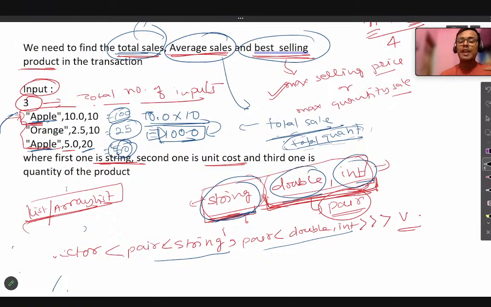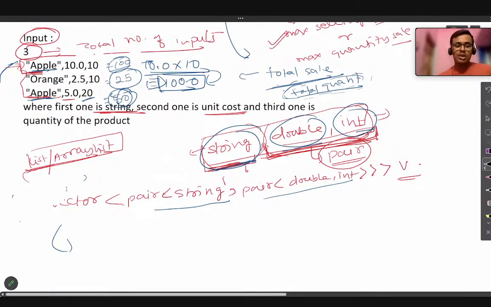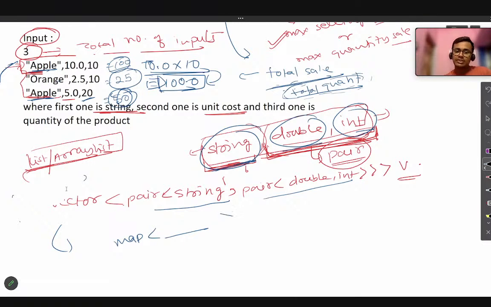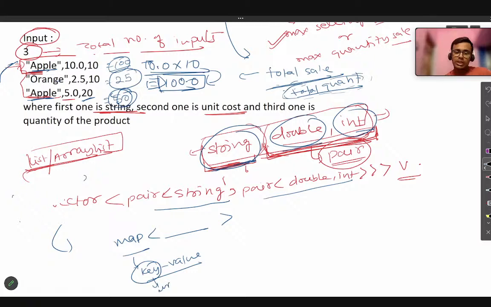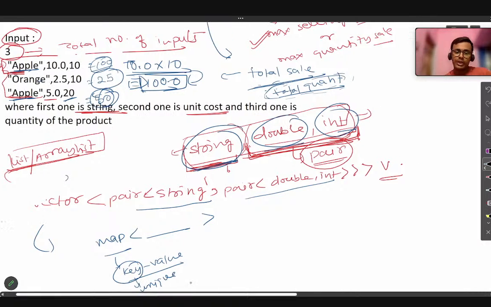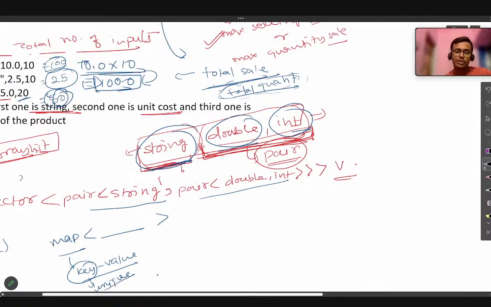So how to track this? For tracking the best selling product, we could use a map, because the map is what? Hash map. We have discussed this in the previous class also. Map is basically a key value pair. Now a key has the property that it will be unique, and that is the property we are going to use here.